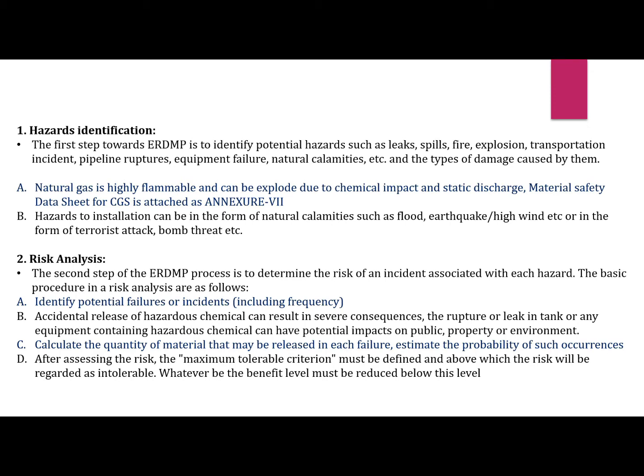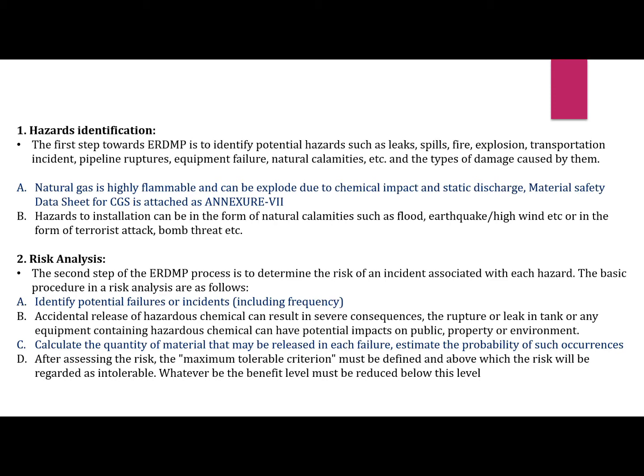The first step towards the ERDMP is to identify the hazards such as leakage, spill, fire, explosion, pipeline rupture, etc. and the type of damage caused by them. The first damage caused by such hazards is that natural gas is highly flammable and can explode due to chemical impact and static discharge.